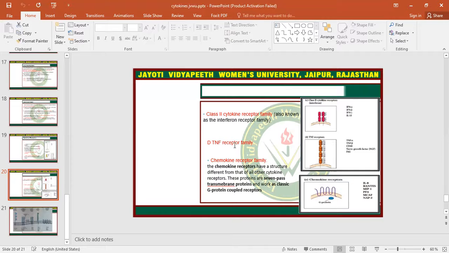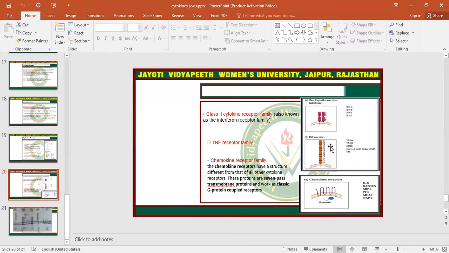Now the TNF receptor family. The tumor necrosis factor receptor family has a very long structure.